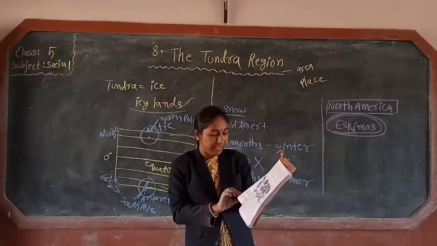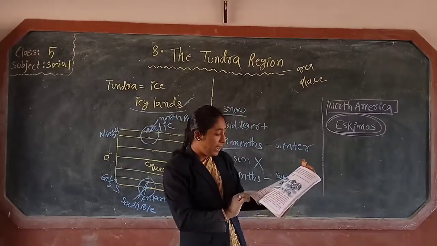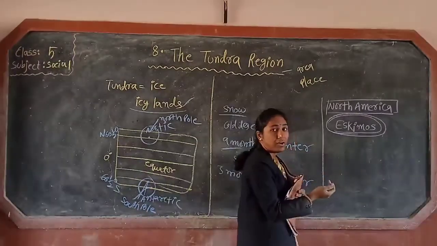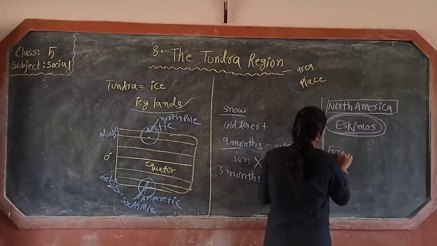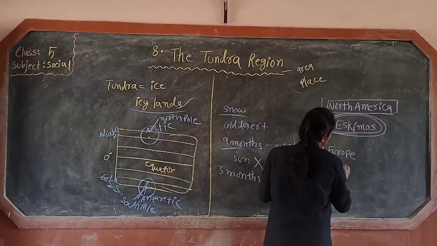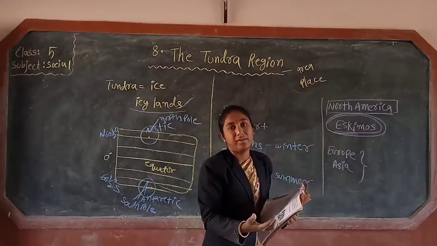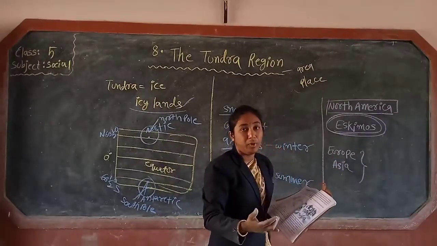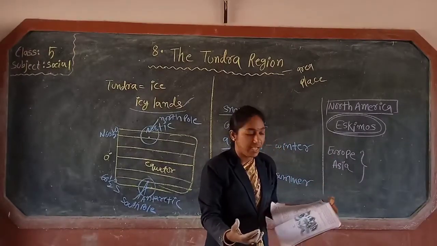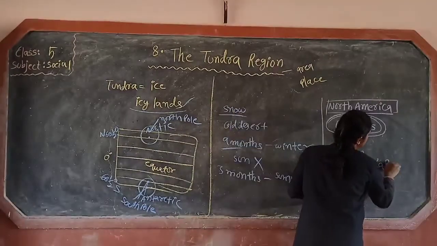Okay. The people living in the tundras of Europe and Asia are called Lapps. People of another continent also live there. Which continent? Europe and Asia. Those Europe and Asia continent people who are living in the tundra region are called Lapps.